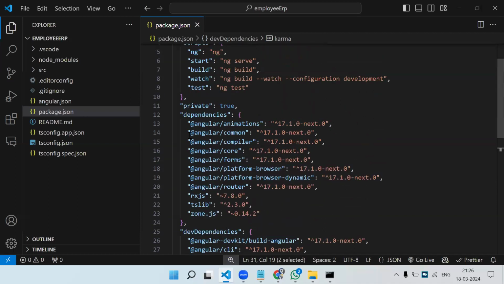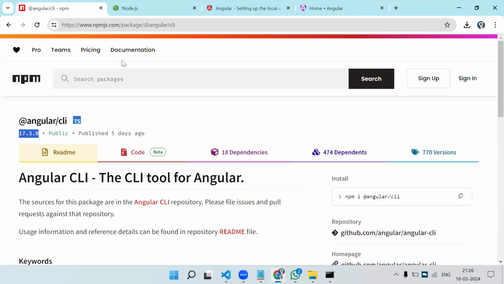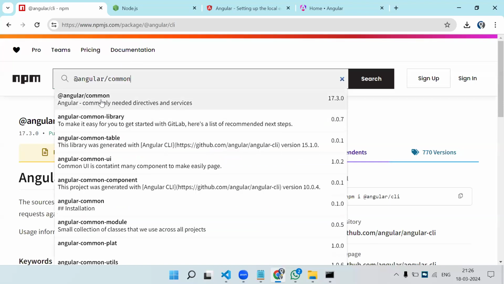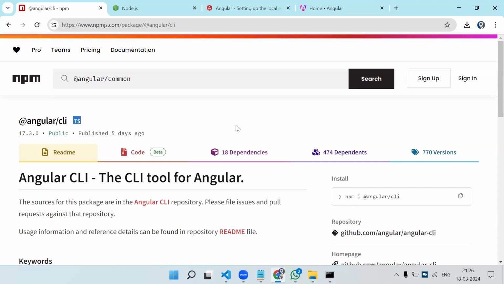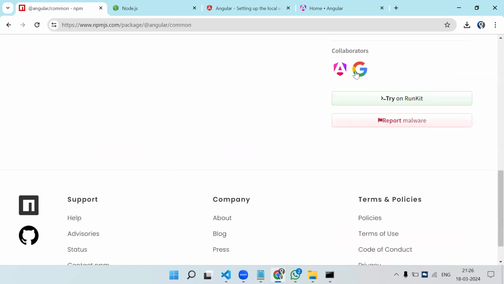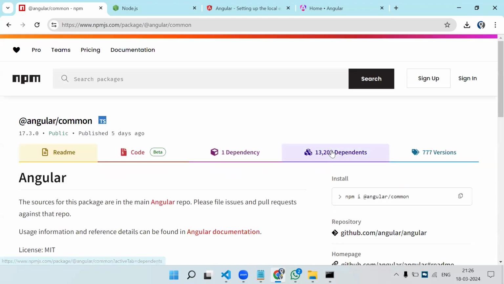So these are nothing but the packages or library names we have in NPM. Initially I told you NPM is a library. Here we have so many libraries and that we install. If I search Angular/common, you can see I have it. This is also maintained by Angular. Obviously, Angular libraries are maintained by Angular only. See, the Google sign is there and the Angular sign is there. Collaborators means who has created this library. So this library is also present.